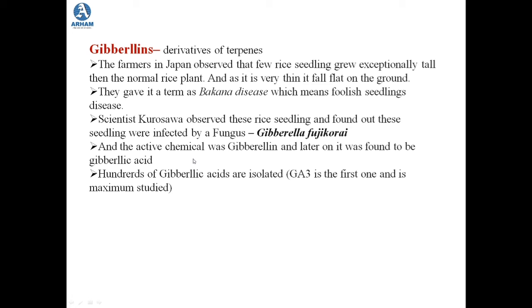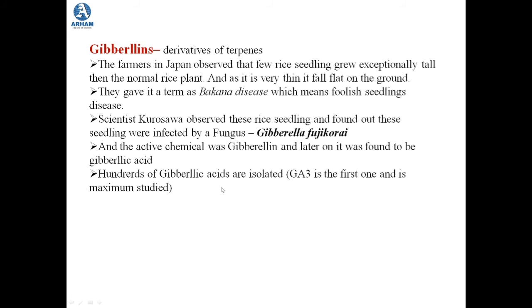And the active chemical that was found in this Gibberella fujikuroi was gibberellin, and later on it was found to be gibberellic acid. Because of this active chemical, gibberellin or gibberellic acid, the seedlings of the rice were growing tall. Later on, this gibberellic acid was isolated. It was observed, then later isolated, and hundreds of these gibberellic acids were isolated.